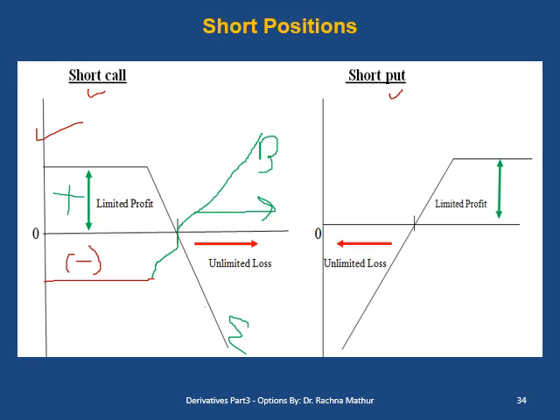Now take a short put position. What happens in short put position? In short put position, the profit will be limited and the loss will be unlimited. Now where is this profit of a short put coming from? This profit of a short put is coming from whatever the option premium price which has been paid by the long put position holder.